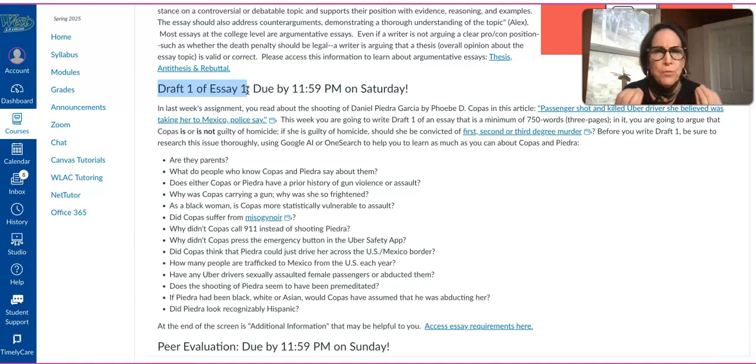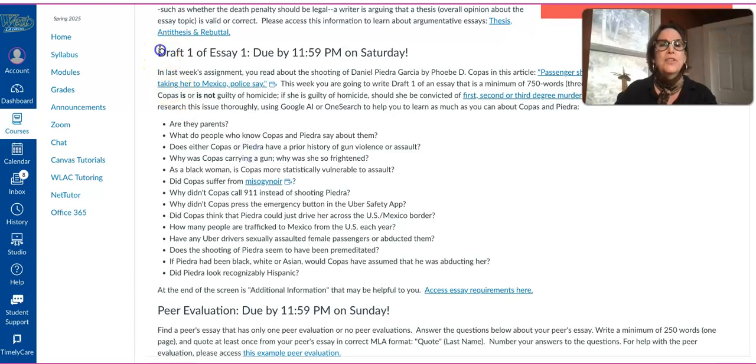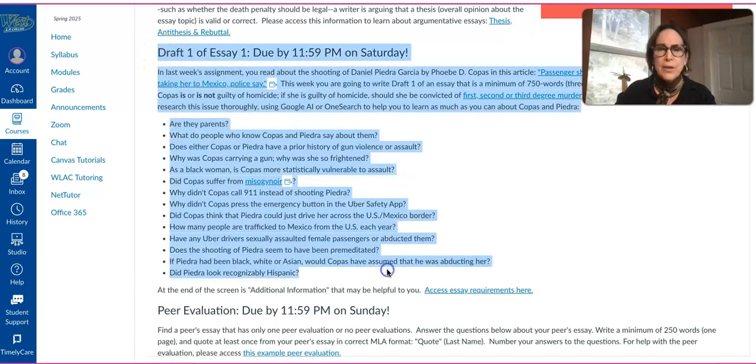Draft 1 does not mean rough draft or focused free writing where errors are okay. Do your very, very best on this draft 1. It will be evaluated. I will give you feedback. You will have feedback from your peers, and you will write draft 2 next week and make it even better, okay? All of the directions are right here for you.